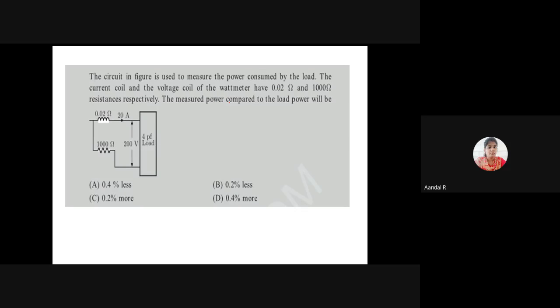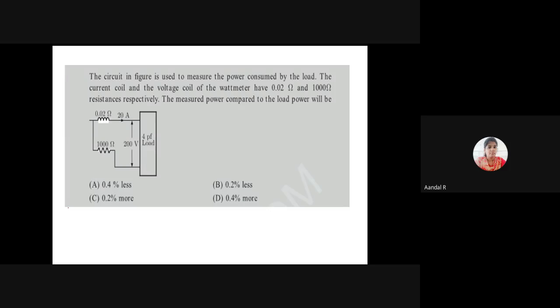The next problem: the circuit in the figure is used to measure the power consumed by the load. This is the wattmeter. The current coil and the voltage coil of the wattmeter have resistances of 0.02 ohm and 1000 ohm respectively.